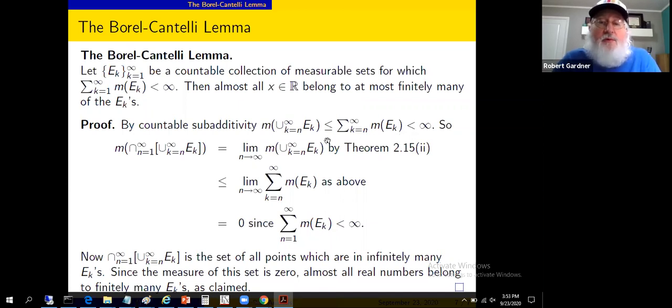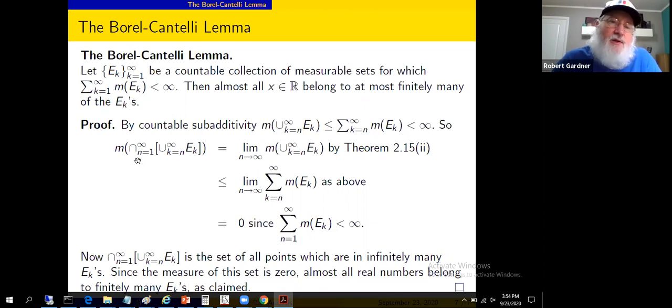All right, so subadditivity introduces the less than or equal to. I can't use additivity because I don't know anything about these being disjoint. Apparently, they're not disjoint. If they were, they would have told us. So there's no additivity, but we're getting the boundedness that we're going to need.